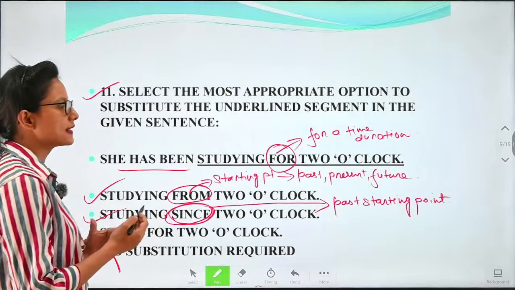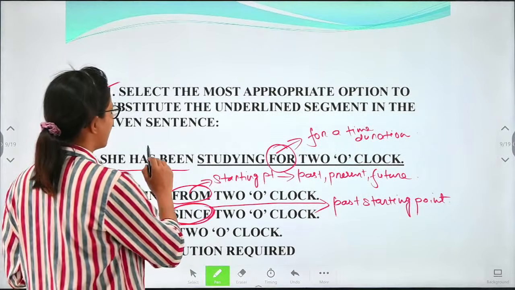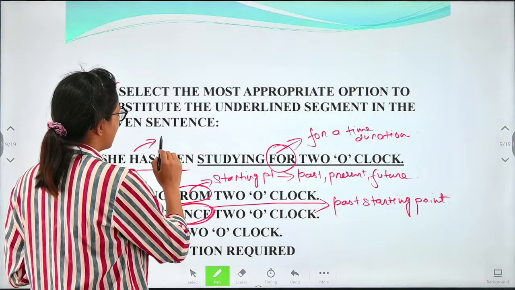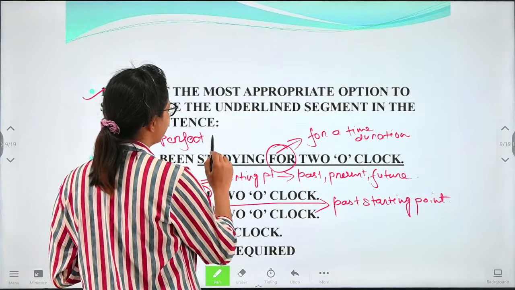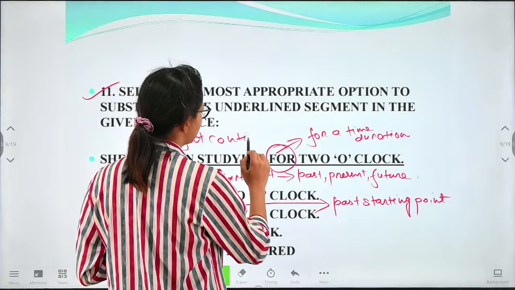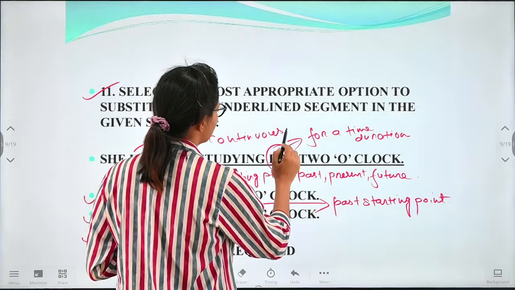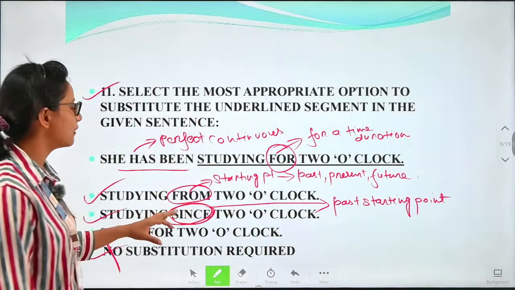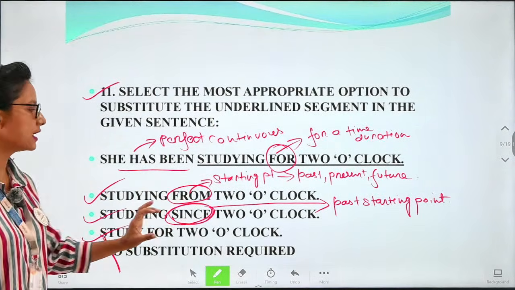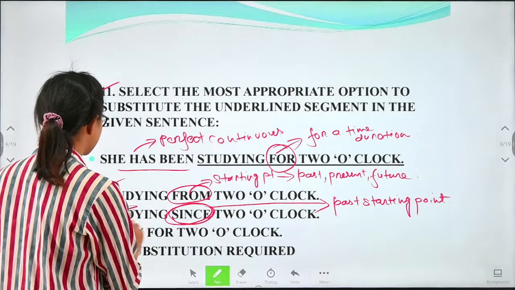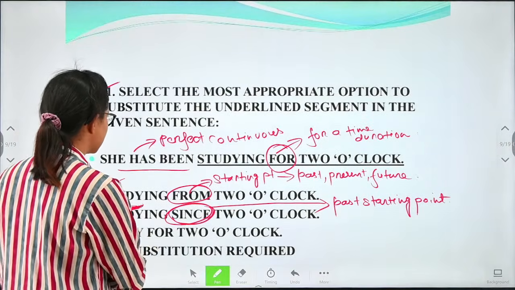Whenever you use any kind of perfect continuous tense, in perfect continuous tense, we always start the sentence. We use the sentence for perfect continuous tense which begins with since. So your correct option will be since.